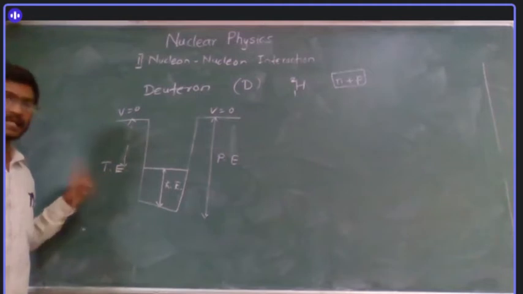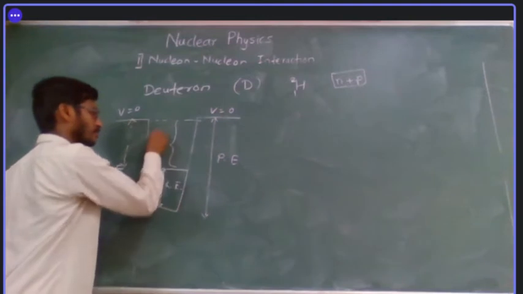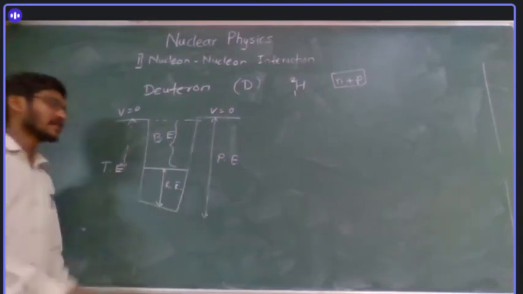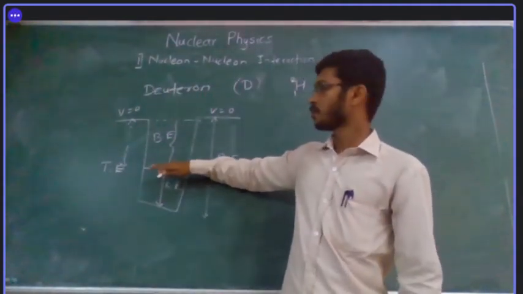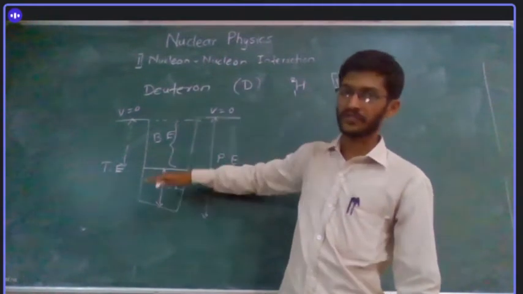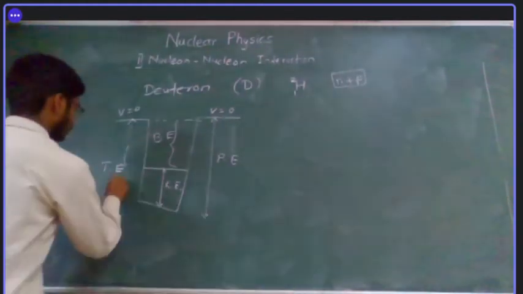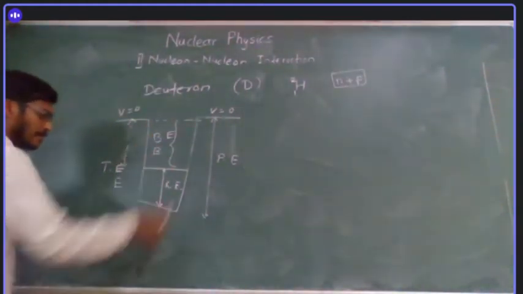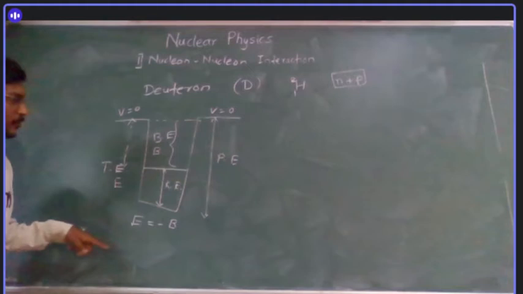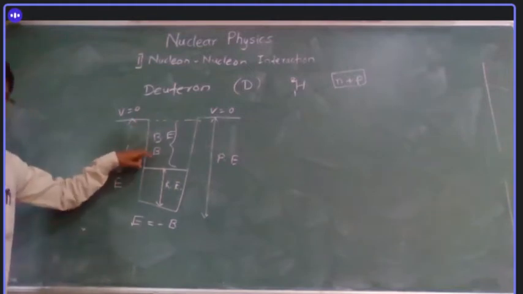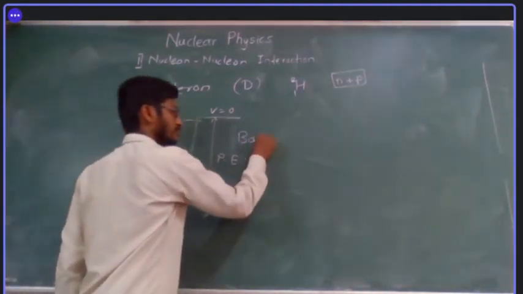So total energy is negative, and the negative of the total energy is the binding energy. So what is binding energy? This is the energy required to be provided for that particle to jump out of the potential well. If total energy is E and binding energy is B, then E is equal to minus B. The magnitude is the same, the sign is opposite, because binding energy is always positive here. And I am talking only about bound states.